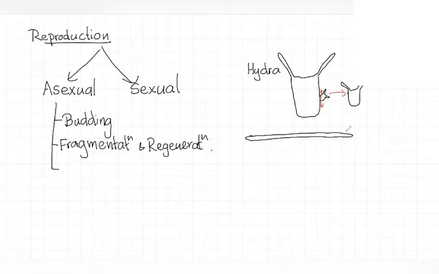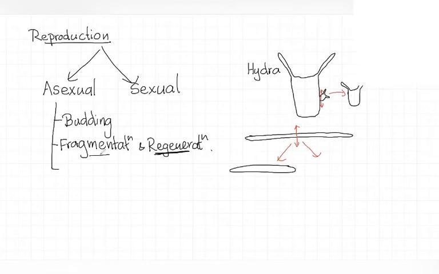Now think this is a worm. So this mature organism breaks into two or more pieces at a certain point in the body, and then those pieces grow. That growth is called regeneration.